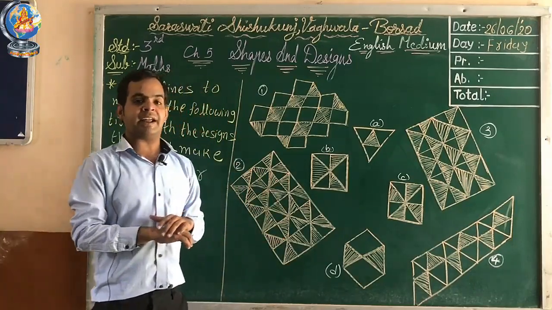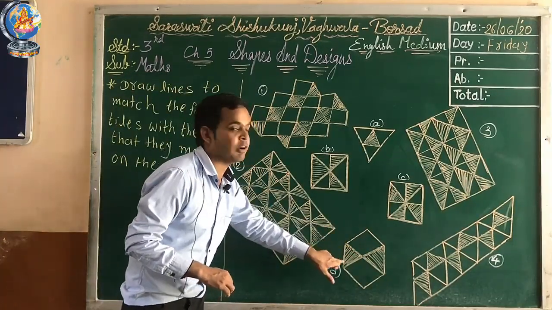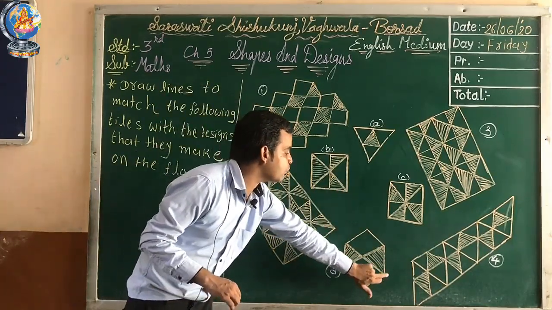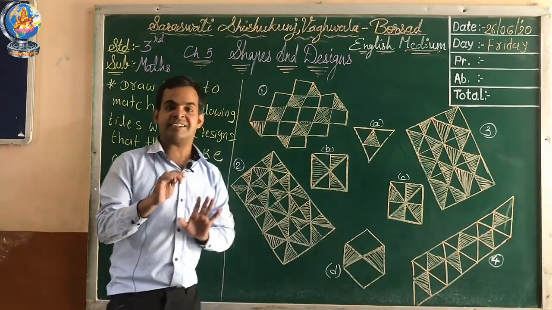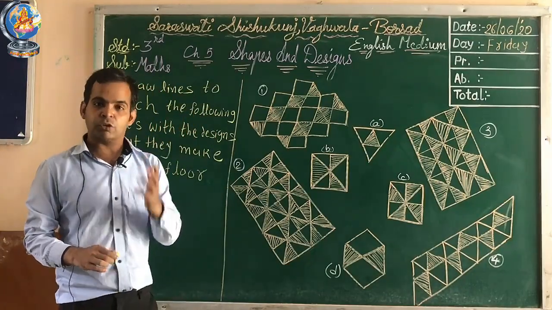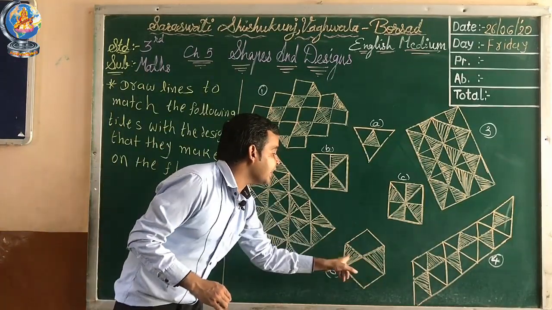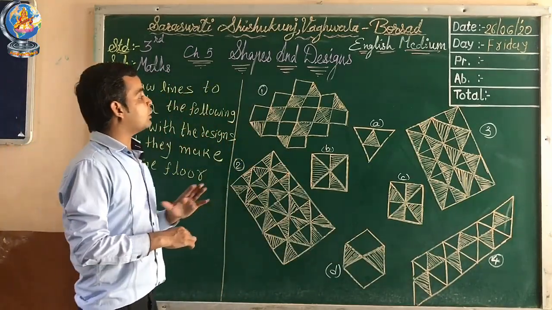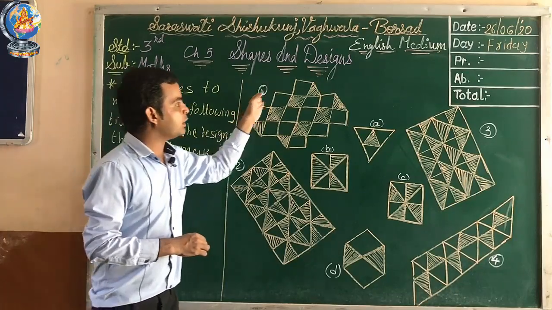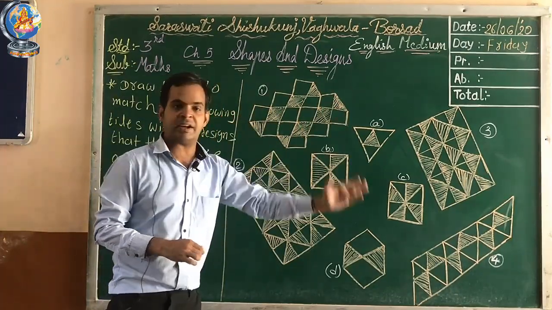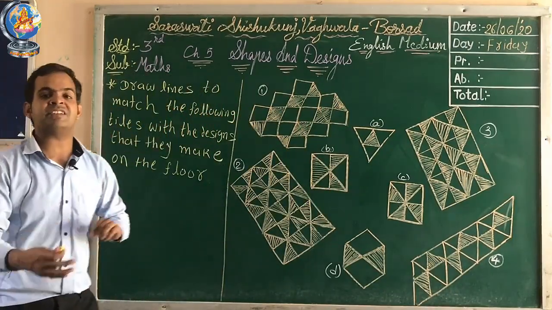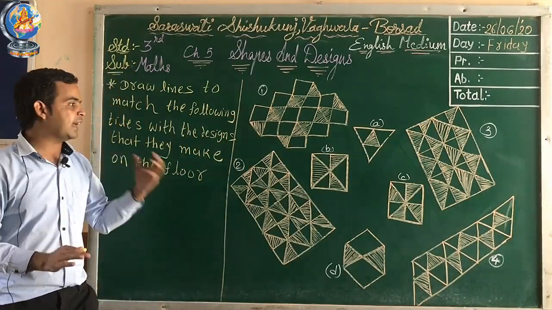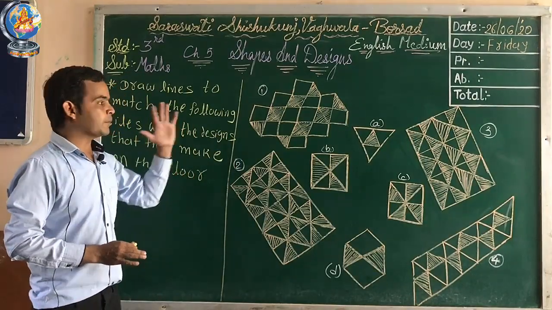And D is a hexagon. If you notice this shape, it has 6 sides: 1, 2, 3, 4, 5 and 6. How many sides? 6 sides, which means we call it a hexagon. And how many triangles are shaded? 2 triangles are shaded. You can also see the floor designs: design 1, 2, 3 and 4. We have to match the following tiles with the floor designs. Understood? Now let's start to match the designs.